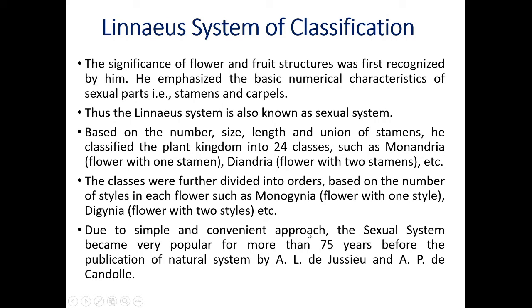Due to its simple and convenient approach, the sexual system remained very popular for more than 75 years before the publication of the Natural System by A. L. de Jussieu and A. P. de Candolle.